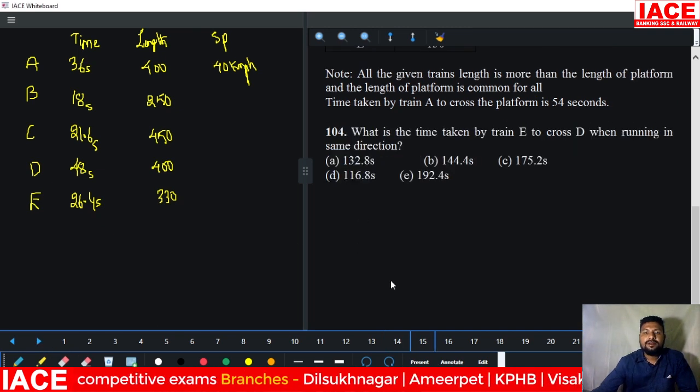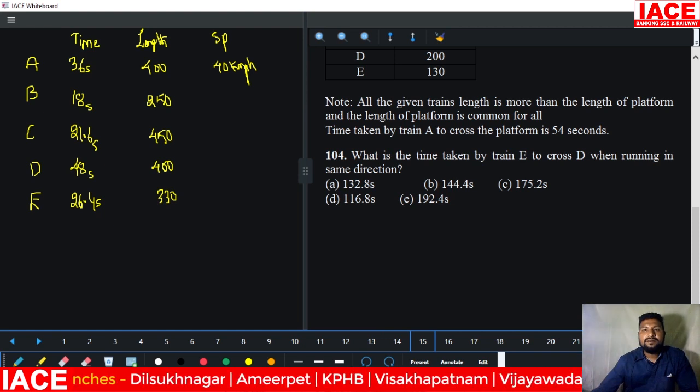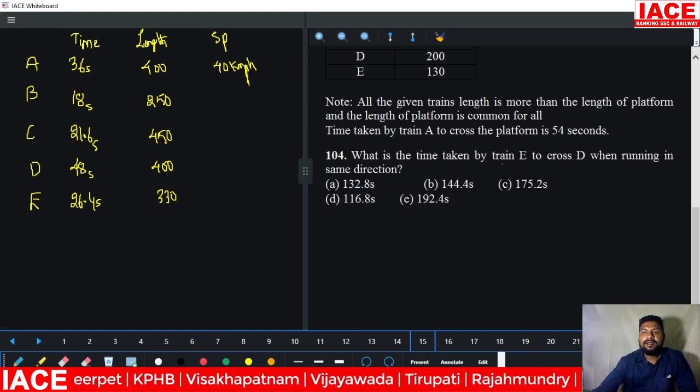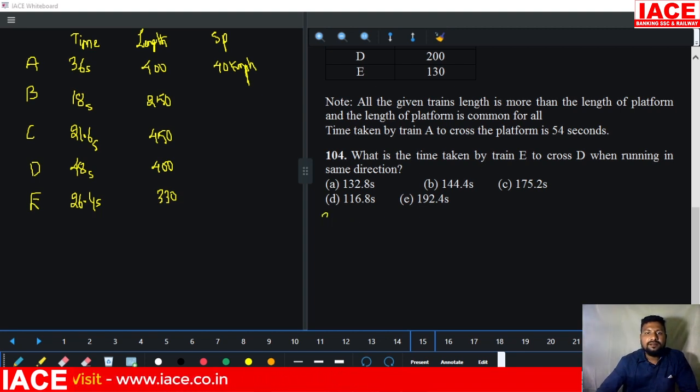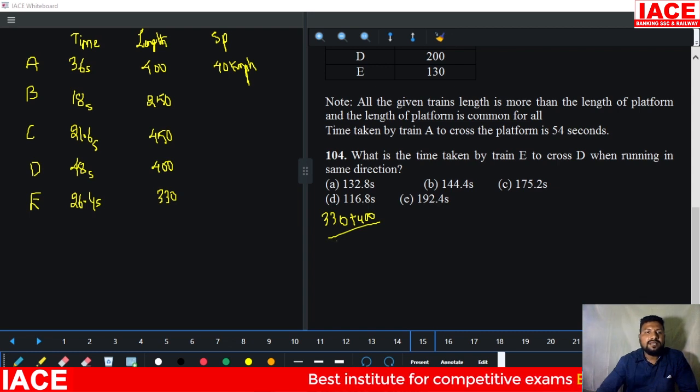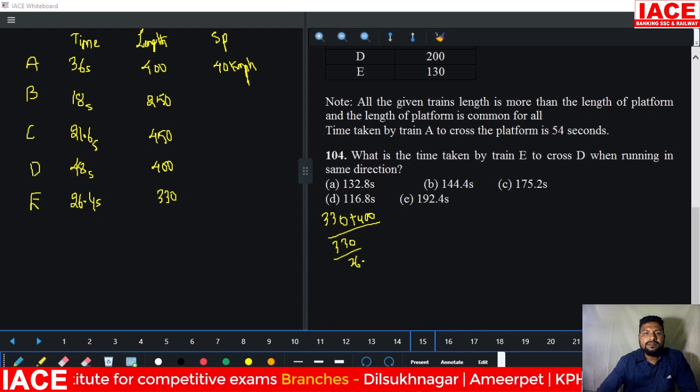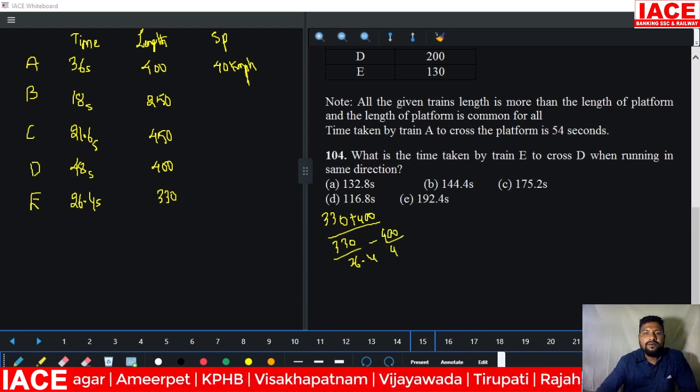Next question is, what is the time taken by train E to cross D when running in the same direction? Train E length is how much? 330 plus train D length is how much? 400 by, both are in the same direction, same direction means 330 by 26.4 minus 400 by 48.